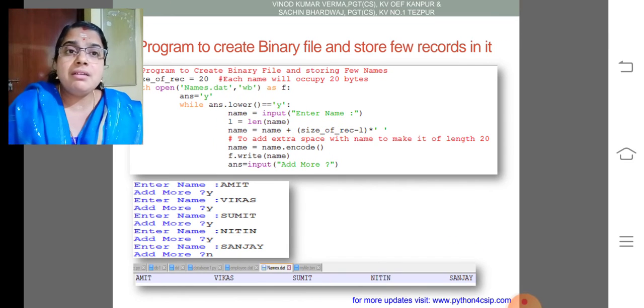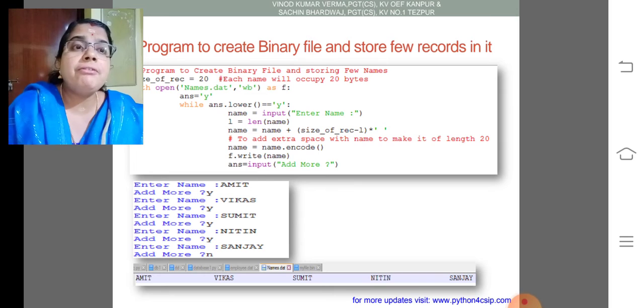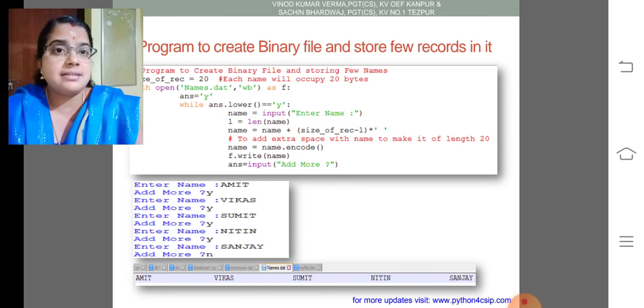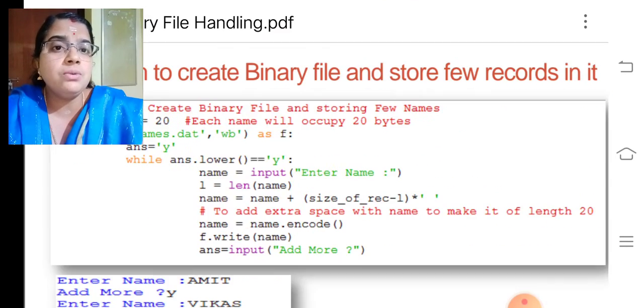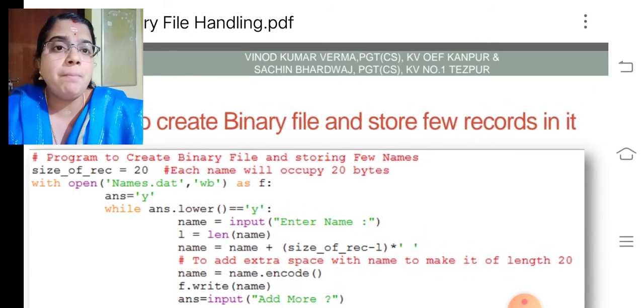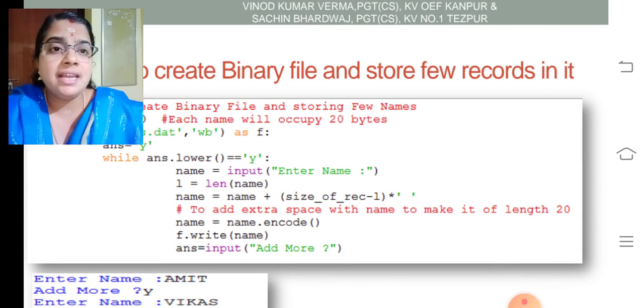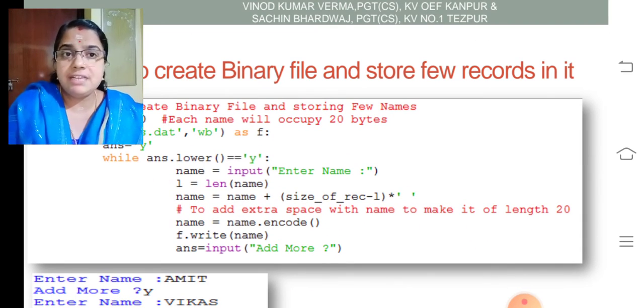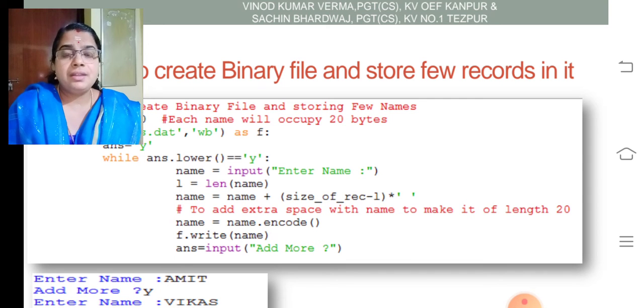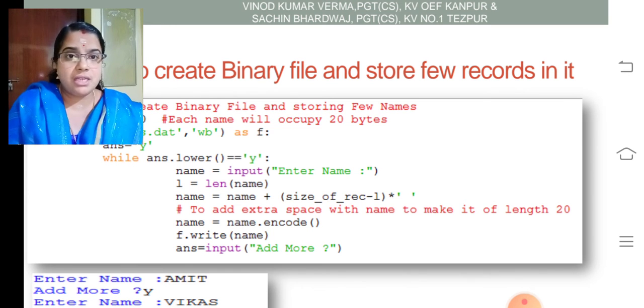Let me give the next example: a program to create a binary file to store a few records in it. So here I used open names.dat and I opened the file for writing as f. Then answer is equal to Y. Here I am trying to get many records from the user.